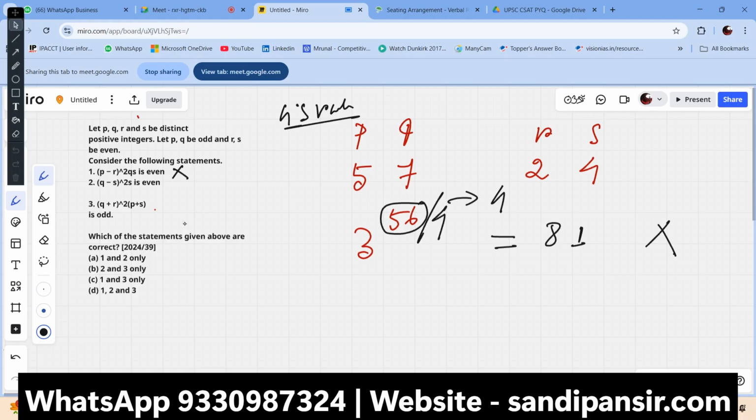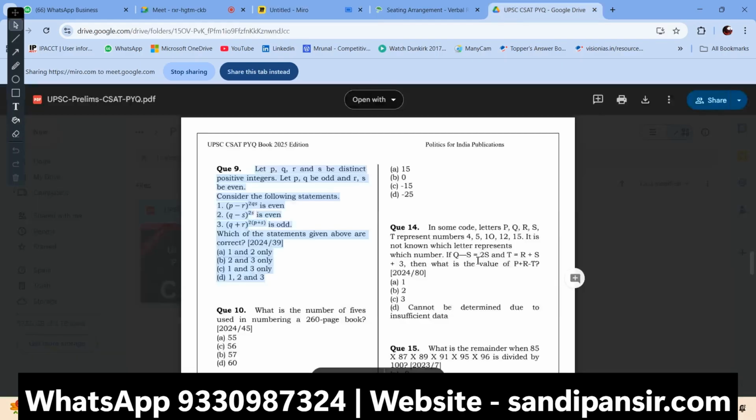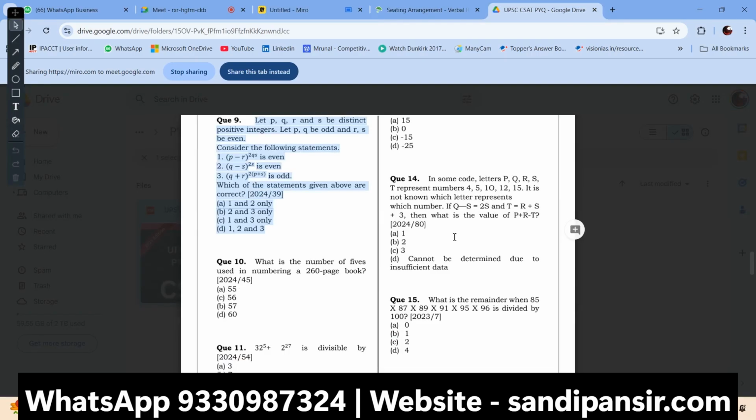Now you can do the option test here. If we omit 2, we can omit the other 3 options. Only option B is correct. That's how you can solve a question in UPSC. The dull people, what will they do? You will try to solve the other 2 also. That will take your precious time from the question itself. Okay, so that's the problem that you need to diversify here.